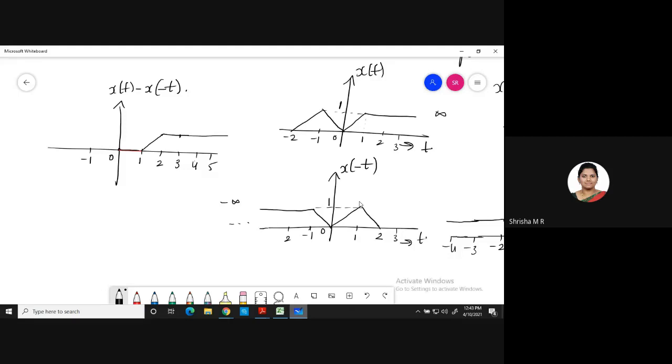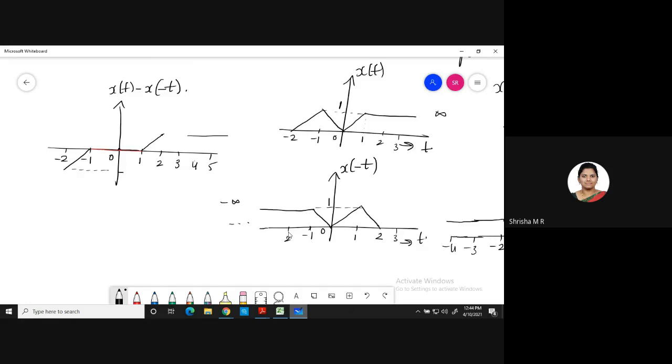Next, you do the next part. At minus 1, what happens to the signal? At minus 1, what you have? At t equal to minus 1, you have amplitude 1 and here also 1. 1 minus 1, it will be 0. Okay, it will be 0. Next, at minus 2, you have 0 minus 1. So how will your signal look? From minus 1 to minus 2, it will be minus 1.